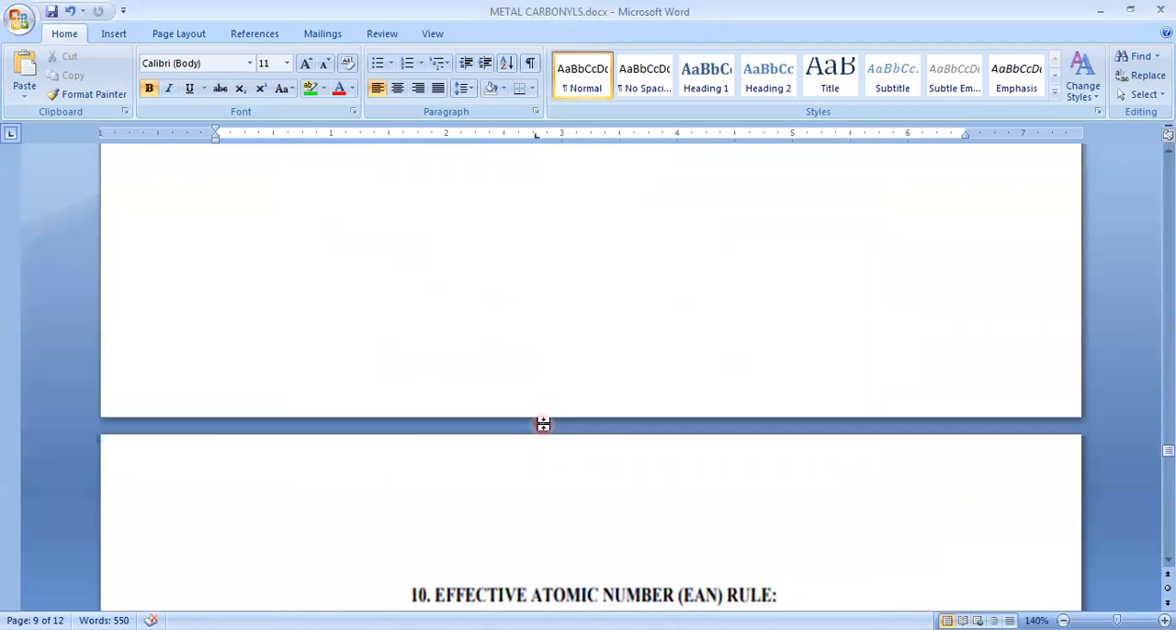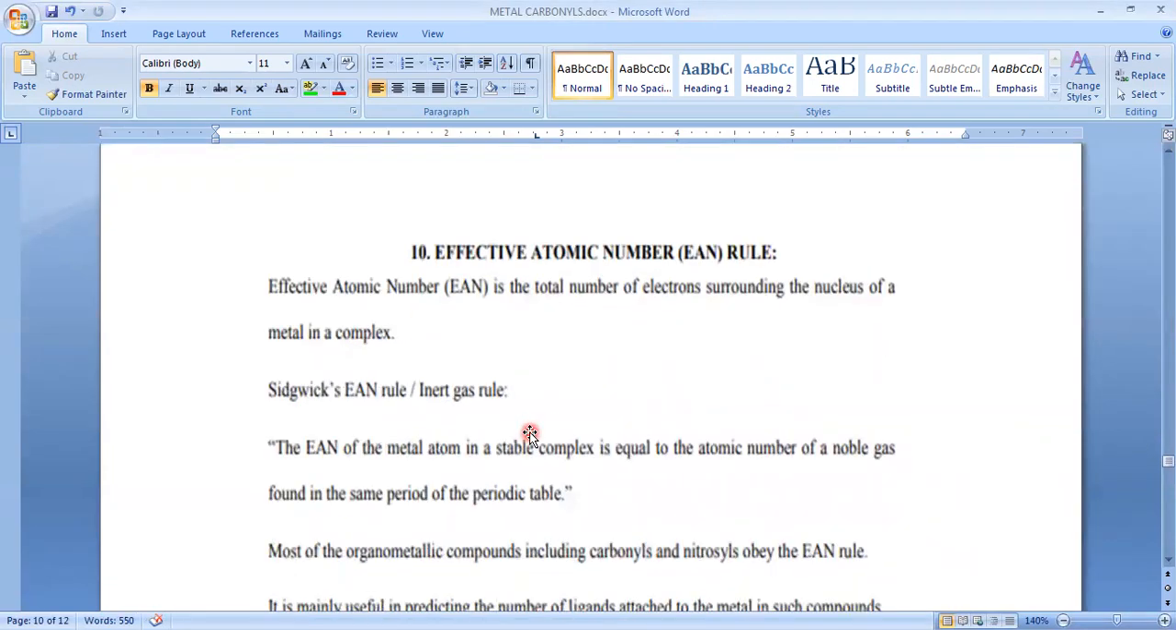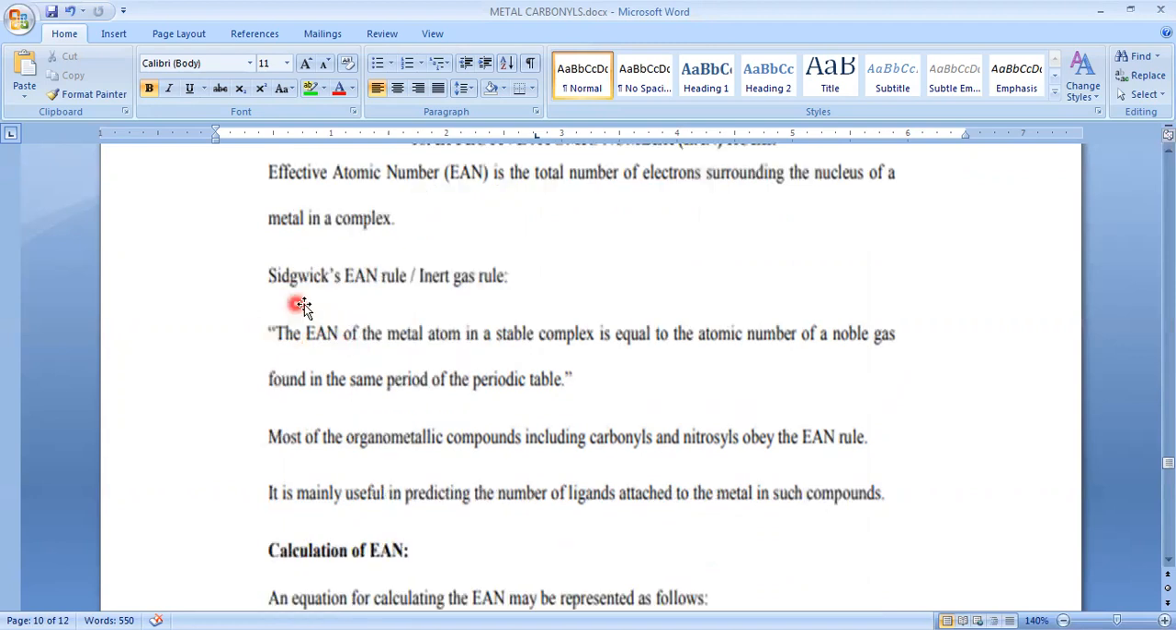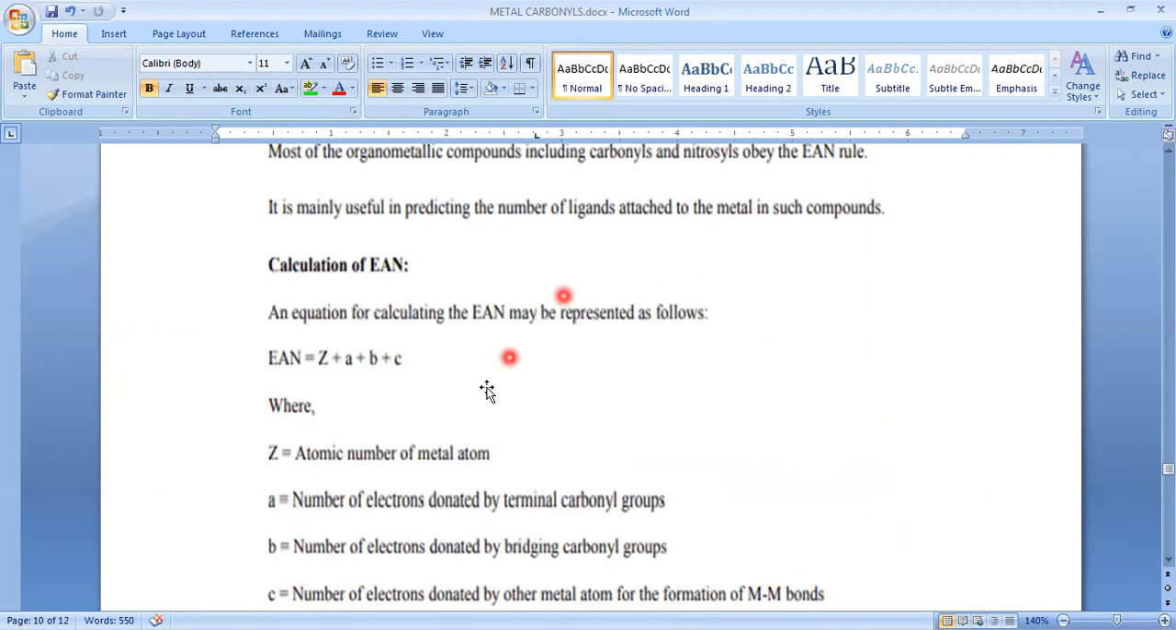Okay, and the next one is calculation of electrons, the total number of electrons present in a complex compound. It is almost similar to the EAN, effective atomic number, that we have studied in coordination compounds, proposed by Sidgwick. So if the total number of electrons present in a complex equals the atomic number of the nearest inert gas electronic configuration, then that compound is considered stable. So how can we calculate the effective atomic number?